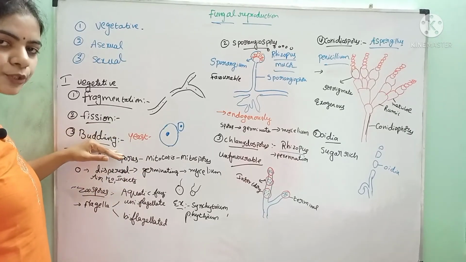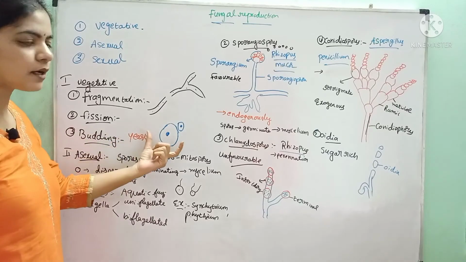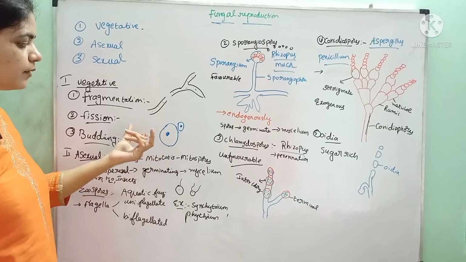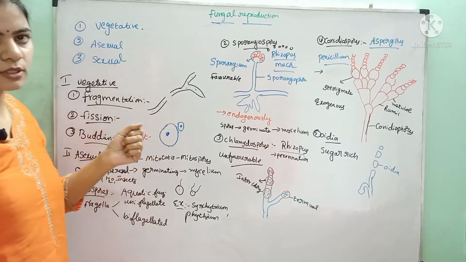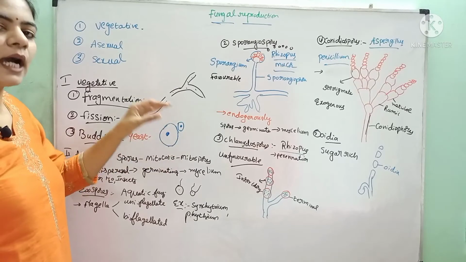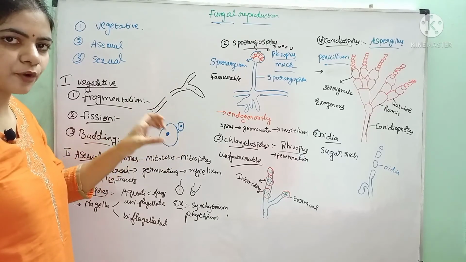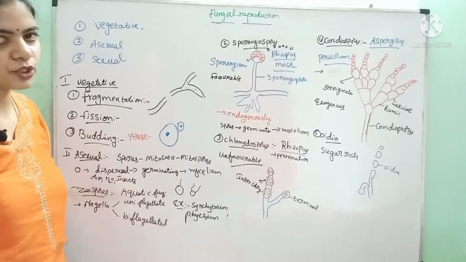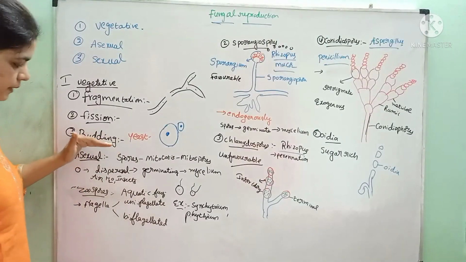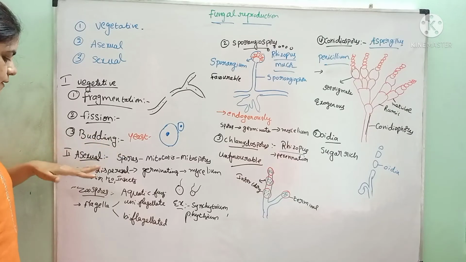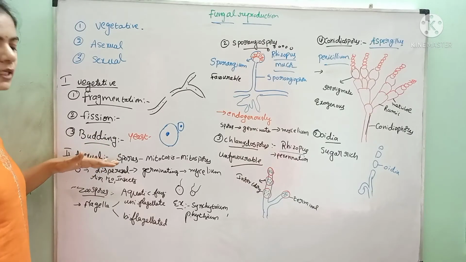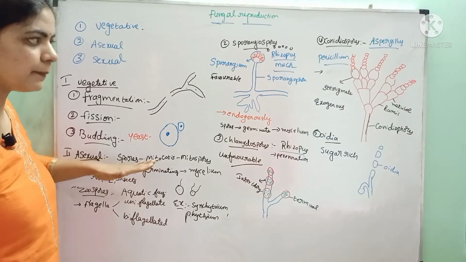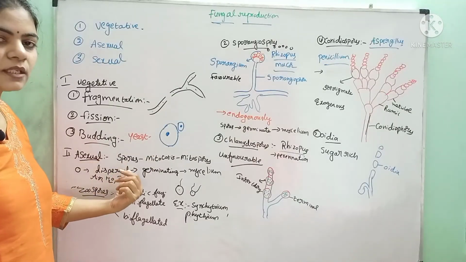And budding is shown by yeast cells. These are oval-shaped structures. The matured yeast cells develop some bulge or bud-like structures on their surface. Later, when those buds have properly grown, they separate from the mother cell and develop into individual yeast. Those are called budding yeast. And the second mode of reproduction is the asexual mode.